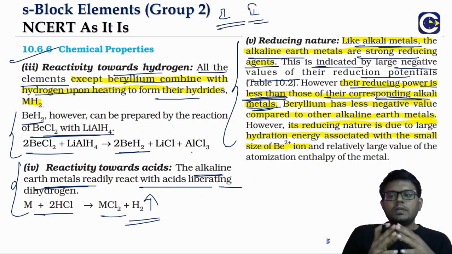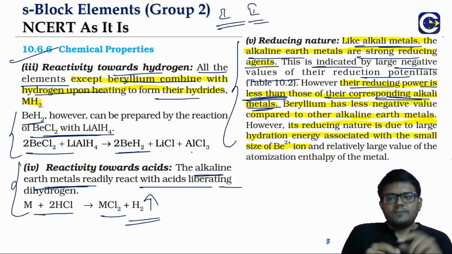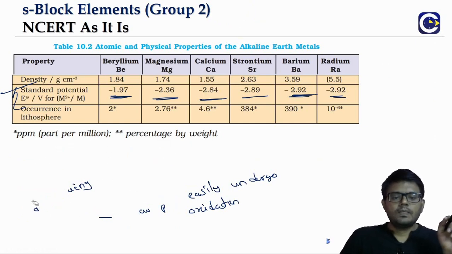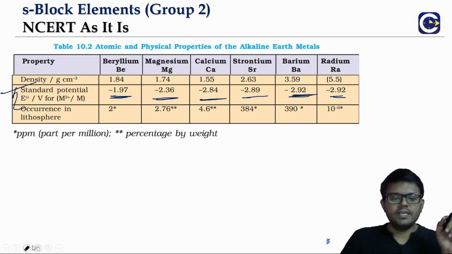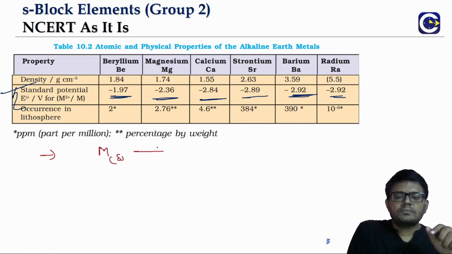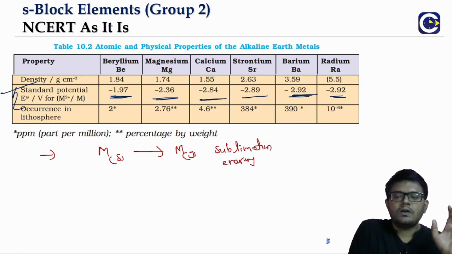Now when we look at the reason for that, we'll have to see what are the steps involved in the overall reduction potential calculation. So there will be 3 stages. I'll just briefly discuss it. The first step is that the metal in the solid has to undergo sublimation to form the gaseous state. Here energy will be absorbed. That's what we call the sublimation energy, or we can even say atomization energy. This is the first step.